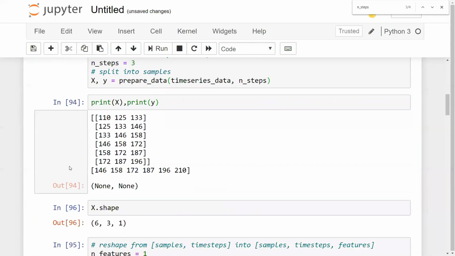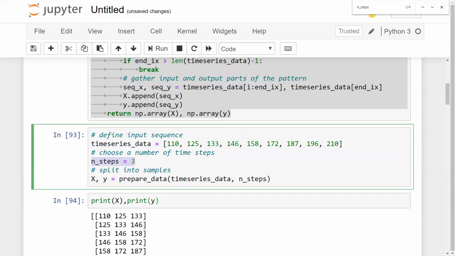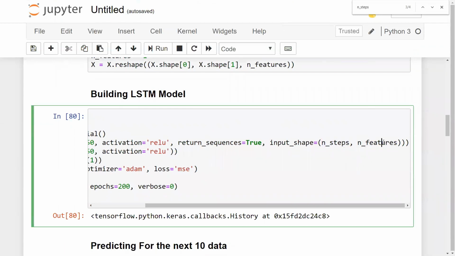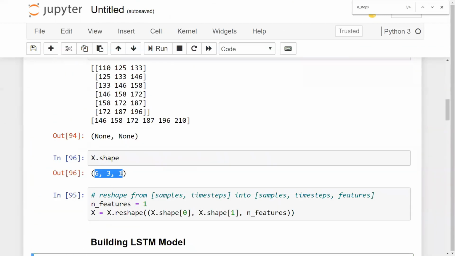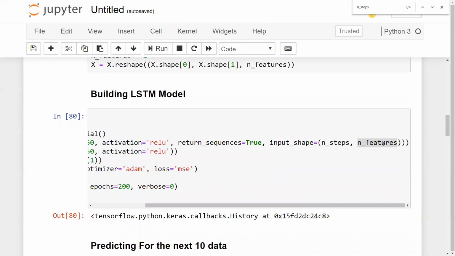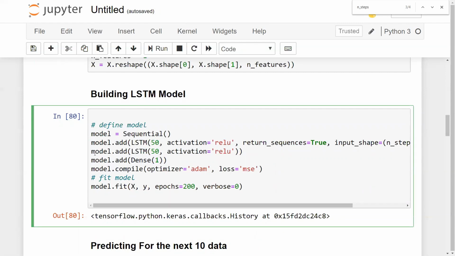If I try to see what is the n_steps, this is basically the value 3, based on the number of time steps. And this is basically what we have actually done with respect to the 3-dimensional conversion, right? The last feature which we require, we have to give that as an input shape into our LSTM. So guys, in the next layer, again, I'm adding an LSTM layer of 50 hidden neurons, and here I'm applying an activation function as relu. And finally, this is my output node, or the neural network node, basically, where I'm keeping the value as 1, so that we'll just need one output.